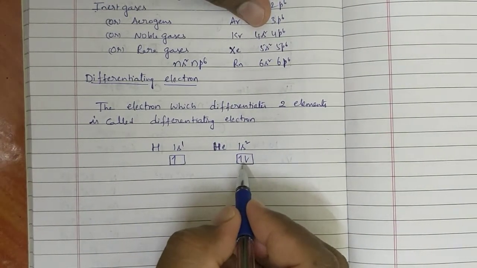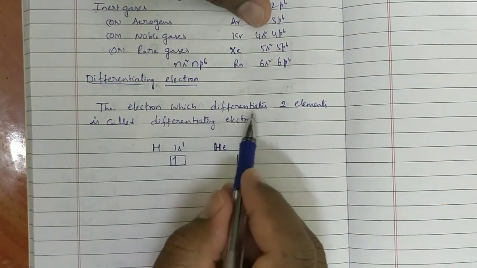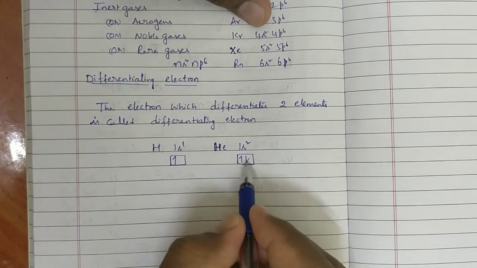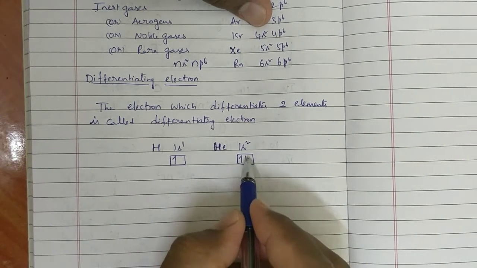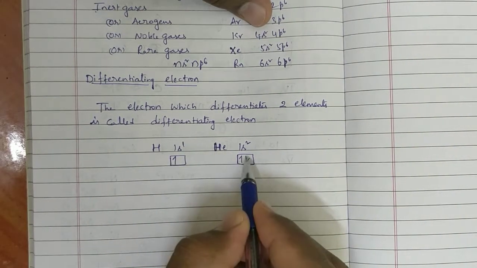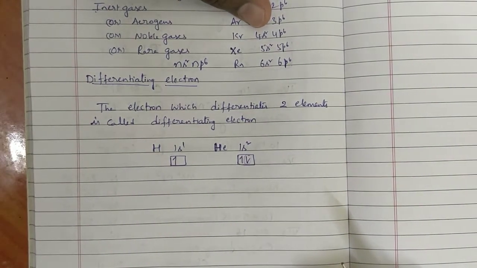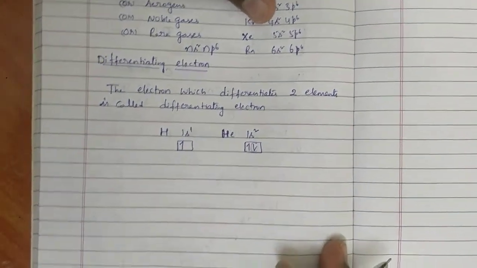That is nothing but the last electron, we can say. The electron which differentiates two elements is called differentiating electron. Hydrogen and helium are differentiated by this electron only.